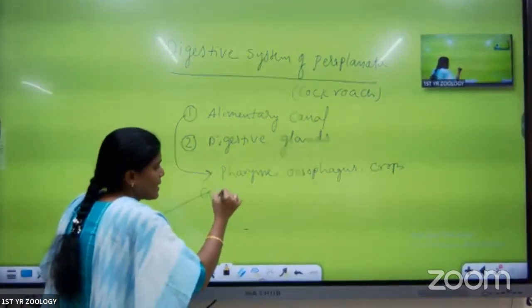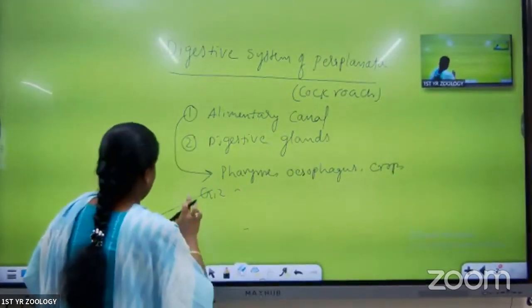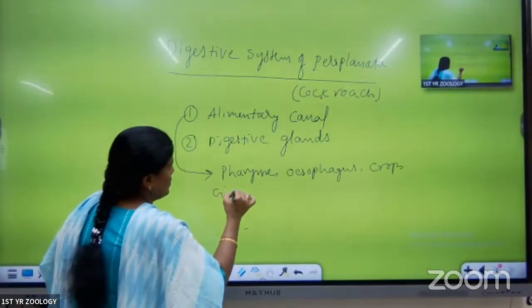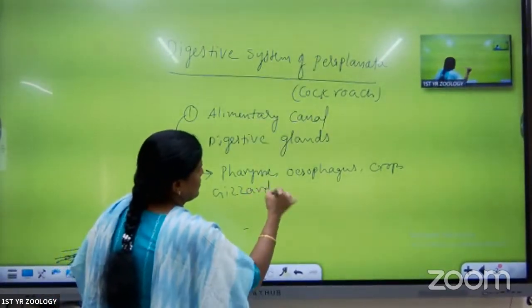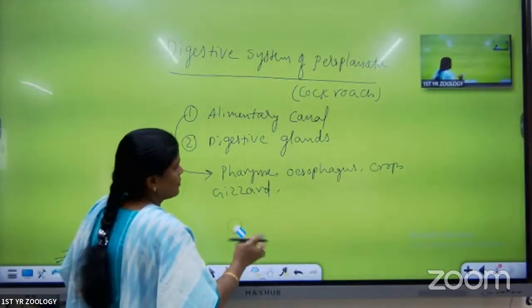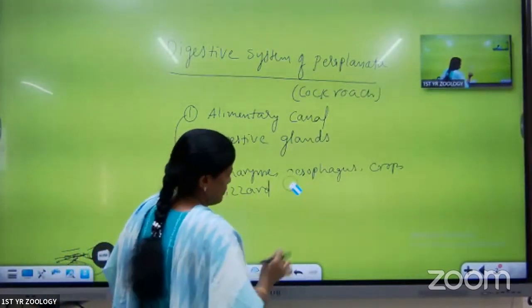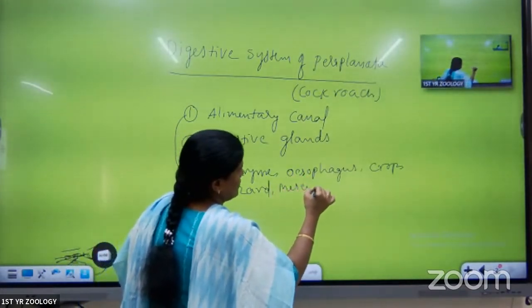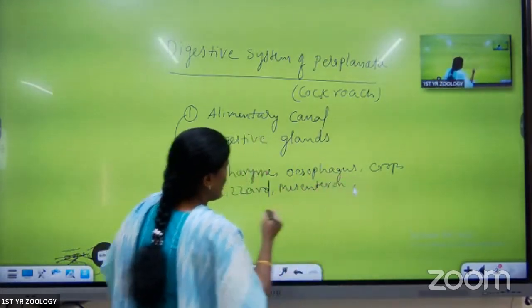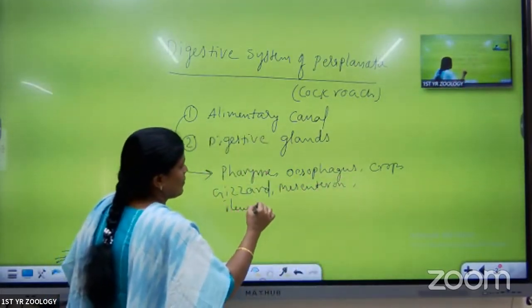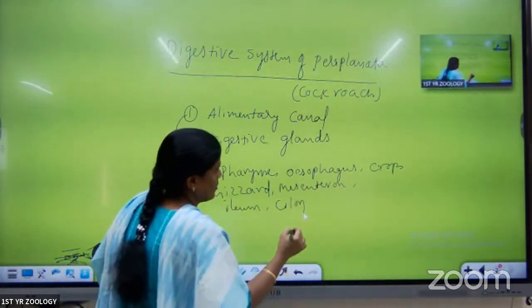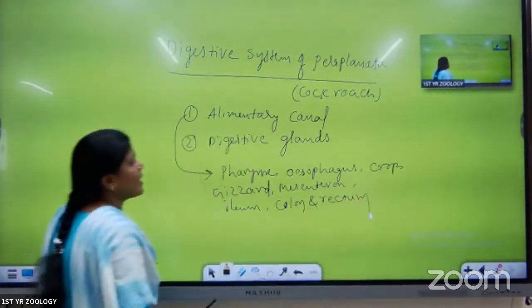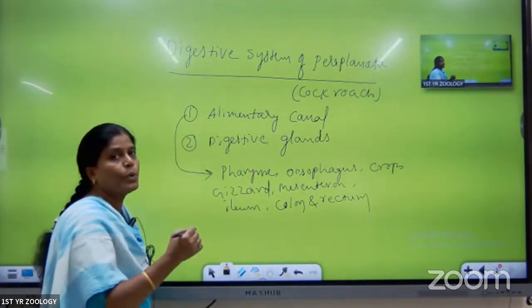Next the mesenteron, ileum, colon, and rectum. For our convenience, we divide the alimentary canal into three parts.